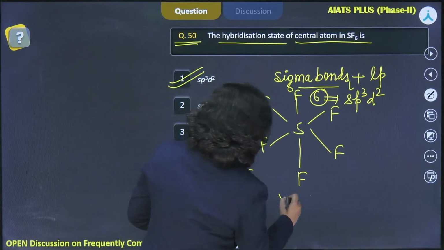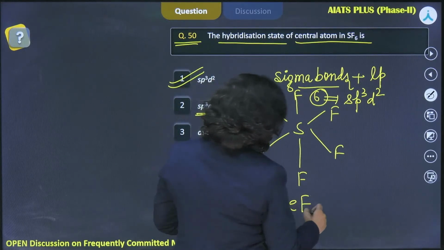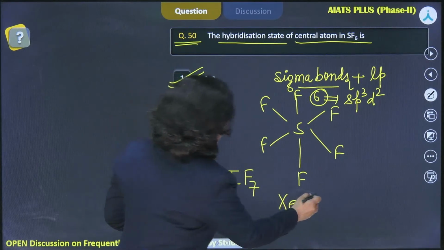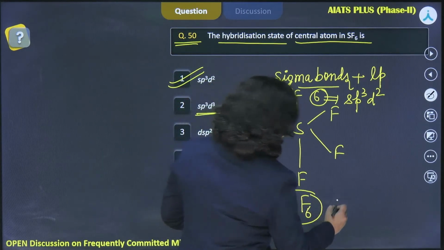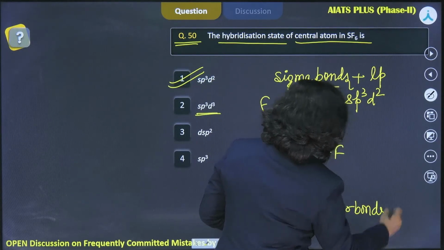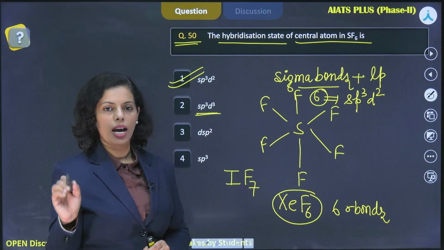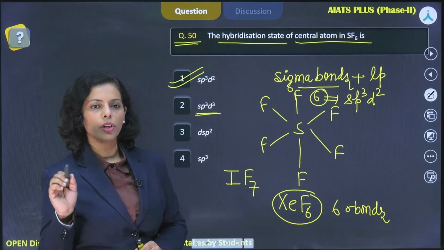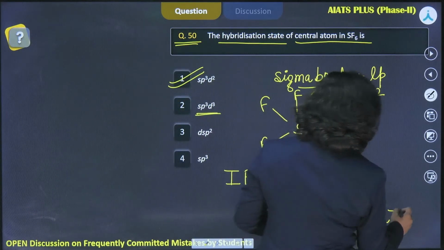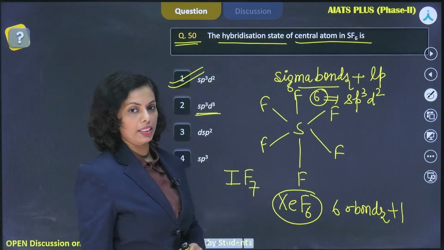And if I'm saying XeF6, in this case there are 6 sigma bonds and 1 lone pair, right, Atharva? Correct, Atharva, you are right. IF7, XeF6. So here 6 sigma bonds plus 1 lone pair, so steric number 7, sp3d3 is the hybridization, right?